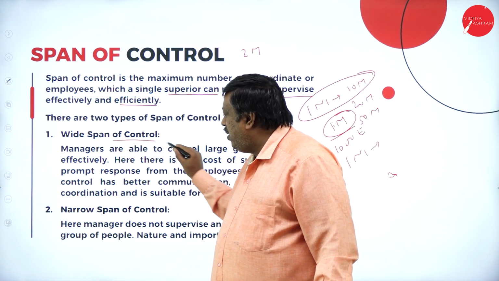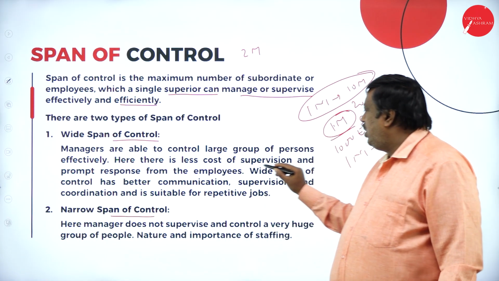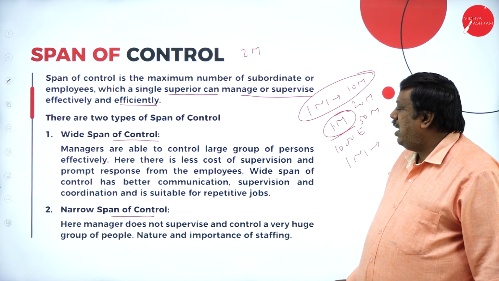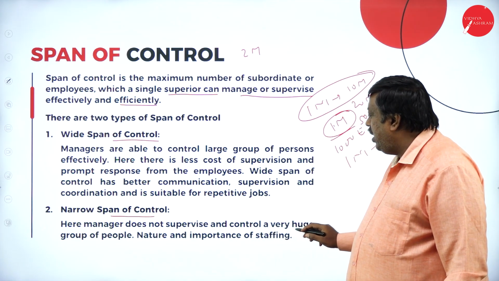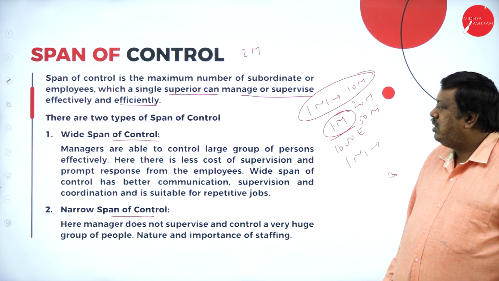Here there is a wide span of control and a narrow span of control. With a wide span there is less cost of supervision, and here there is more cost of supervision, and here one does not supervise and control a very huge group of people. Here they're going to have fewer concepts.